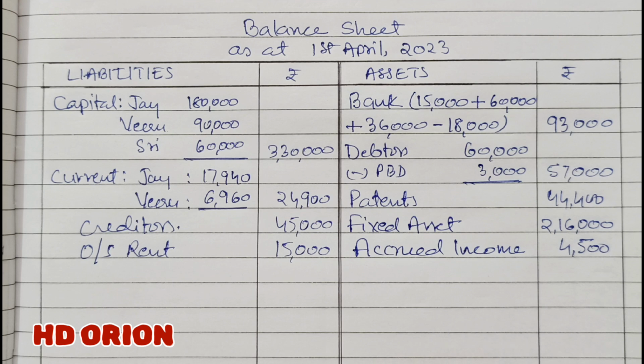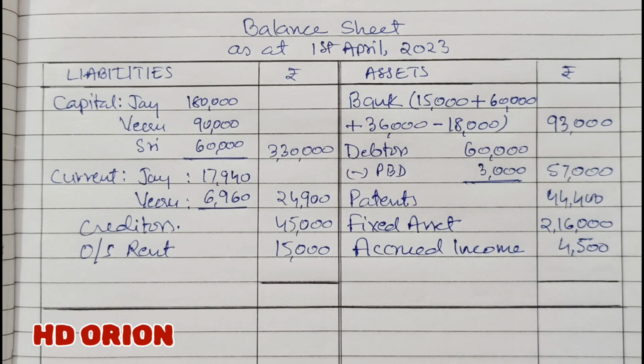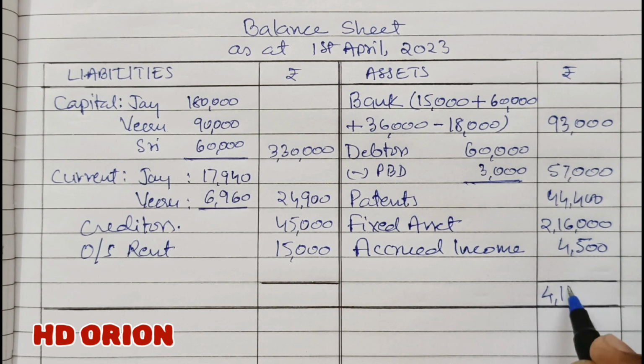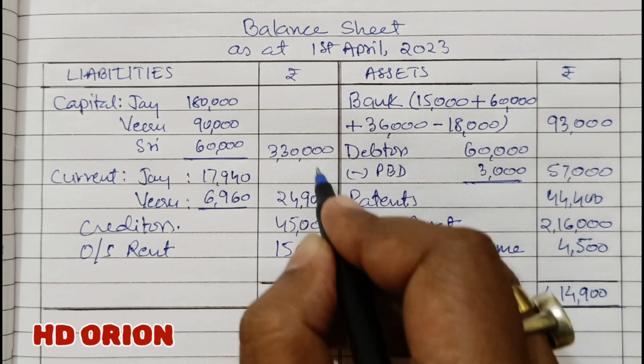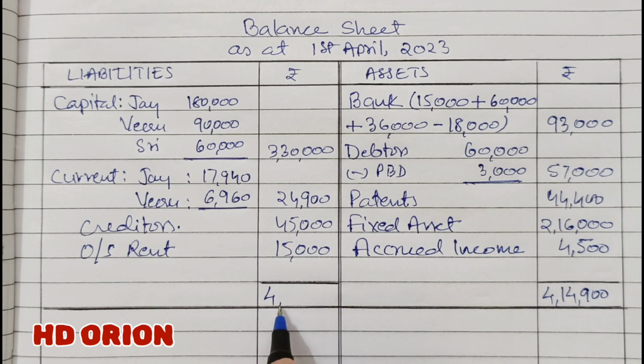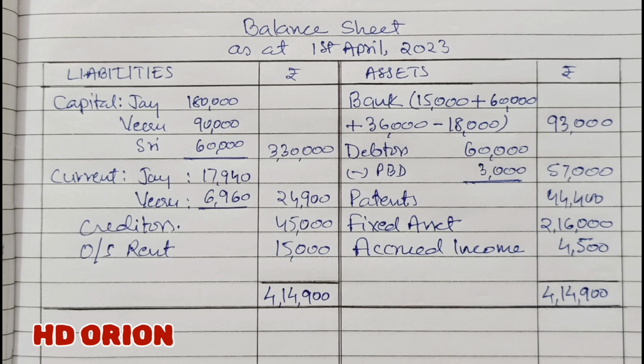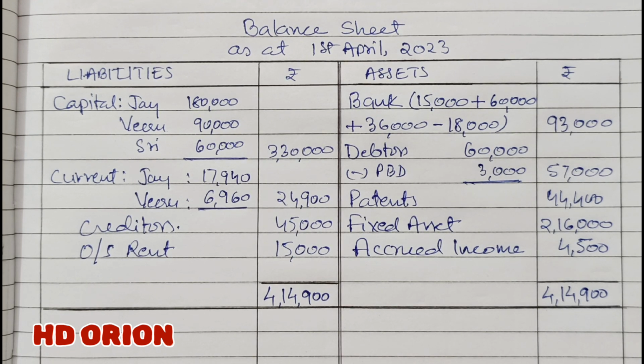That much only on the asset side. Now we will grand total it. So when you add here, you get rupees 4,14,900, and here also same. So the total is agreeing. So this way the balance sheet of the new firm is prepared.